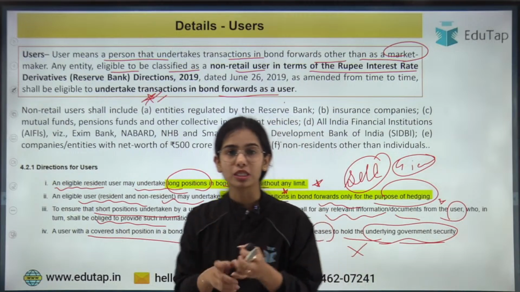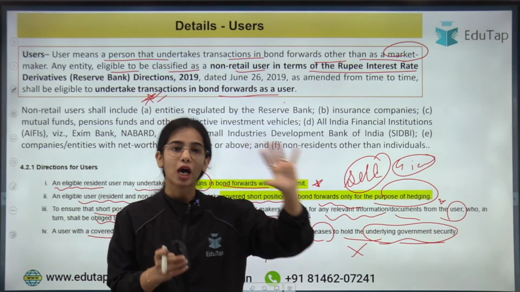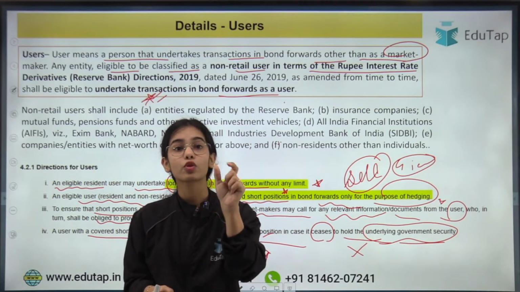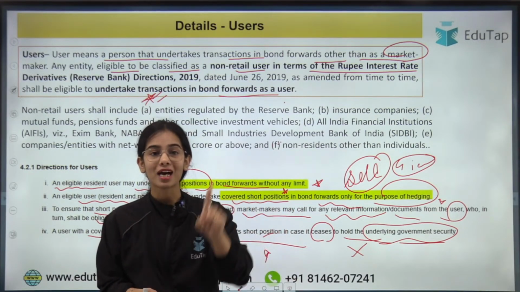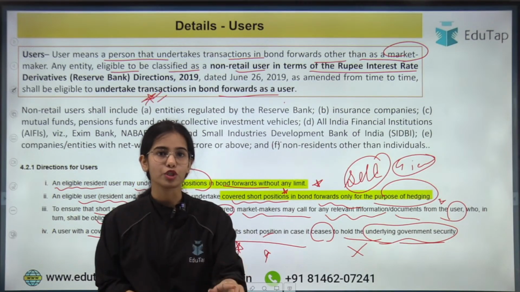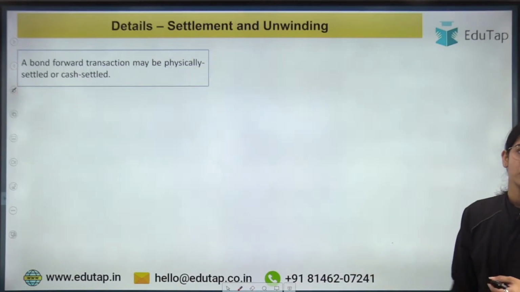So the market makers, because they are the big entities, were allowed to take the uncovered short position, but even there, there were limits. But for the users, no uncovered short position. As soon as you do not have the equivalent amount of government security, exit your position at the same point of time, okay. So this is the direction for the users.